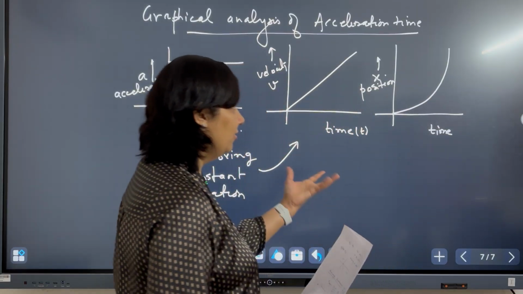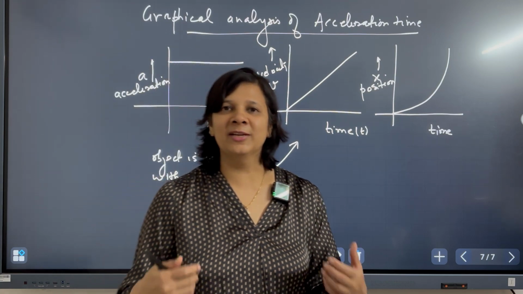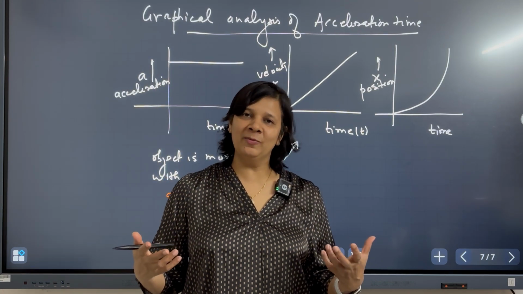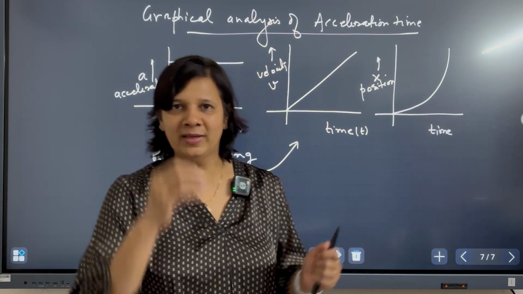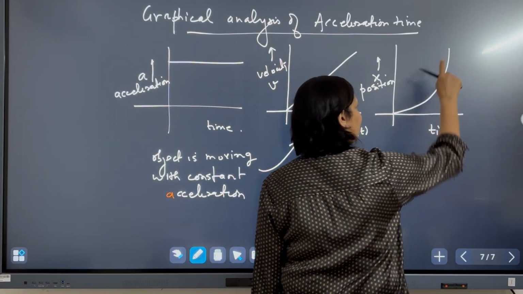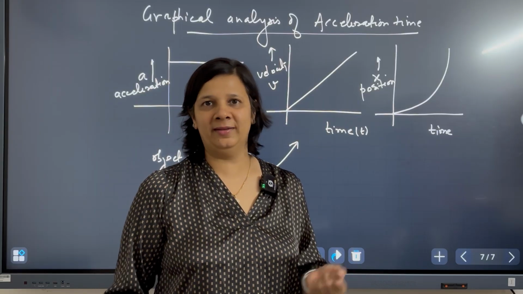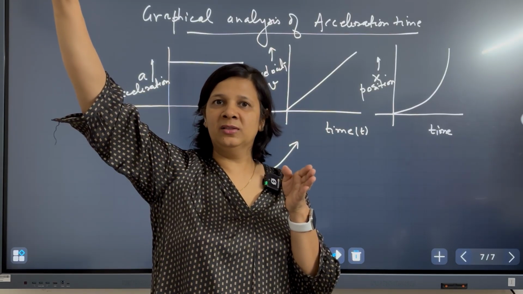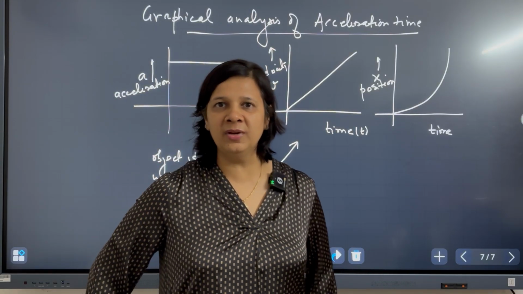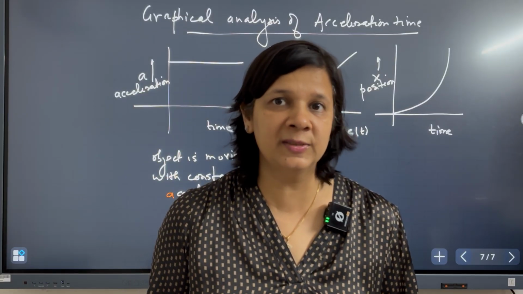When we have learned the concept of slope, it will become much easier to understand this. But as of now, you can just imagine that from this graph also you are getting the same information that the object is accelerating. Because if it is a straight line, it means the object is covering equal distance in equal intervals of time, that is, the object is moving with a constant speed.